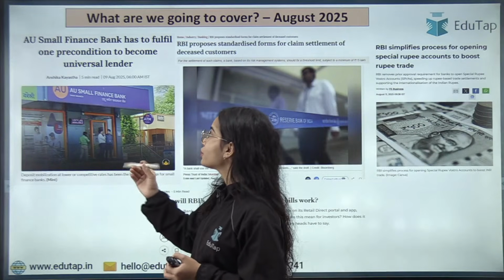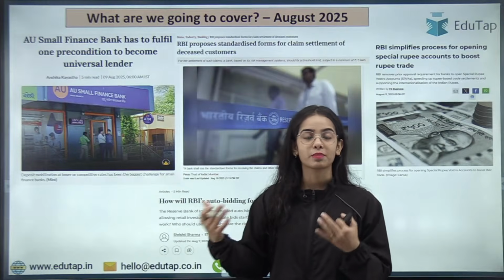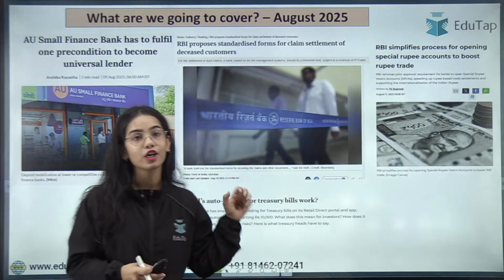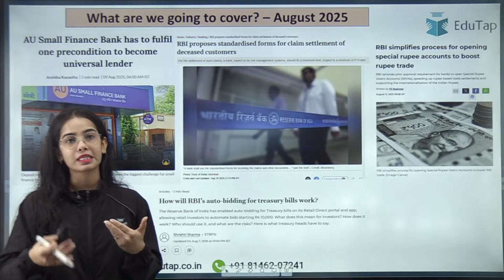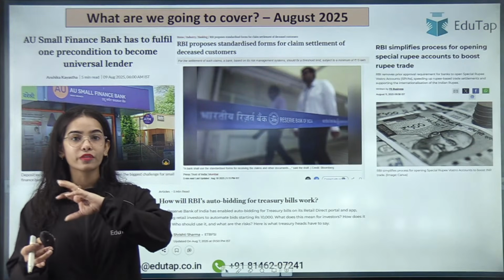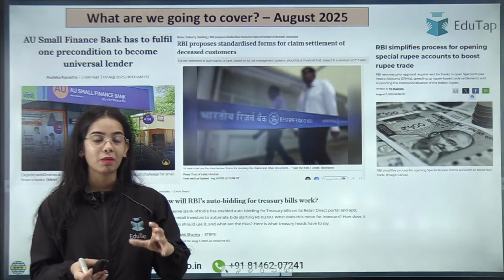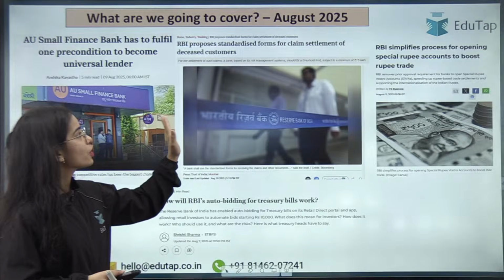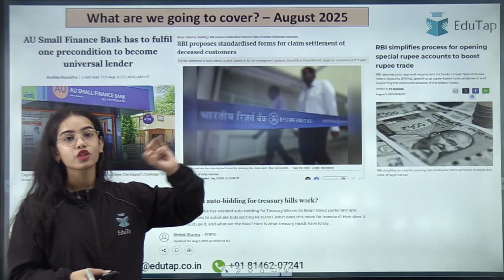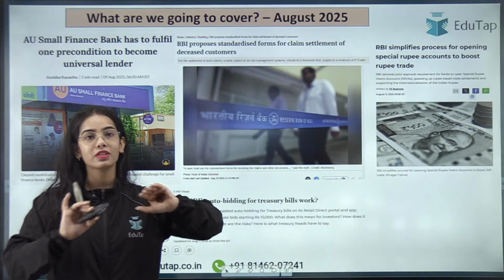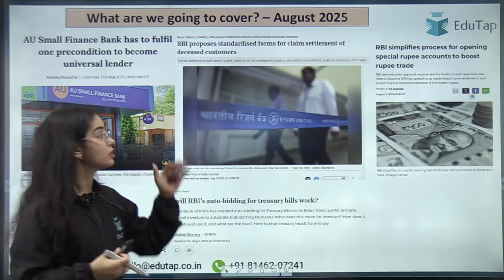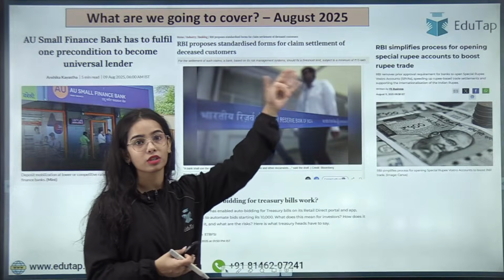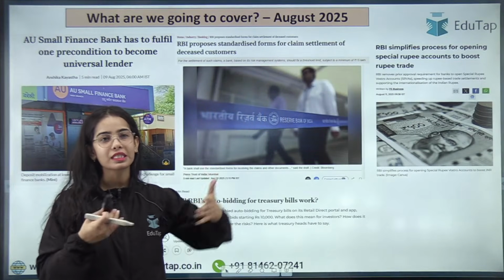of India. The first one is regarding the AU Small Finance Bank that has got the permission to work as the universal bank. So what is the voluntary transition criteria to convert from the small finance bank to the universal bank? The important data you have to remember. The next one is the standardized forms for claim settlement. So RBI has said that we will have the standardized form for claim settlement for the deceased customers. So we will discuss what this is.